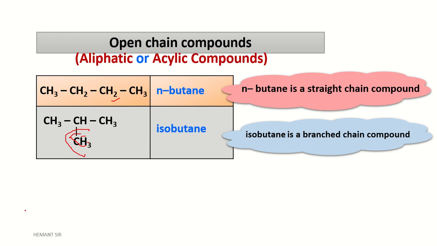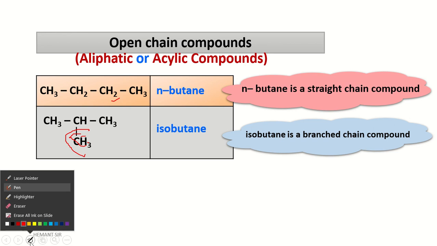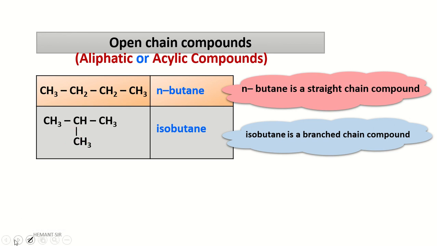One is a straight chain and the other is a branched chain. Okay, let's see the next slide.